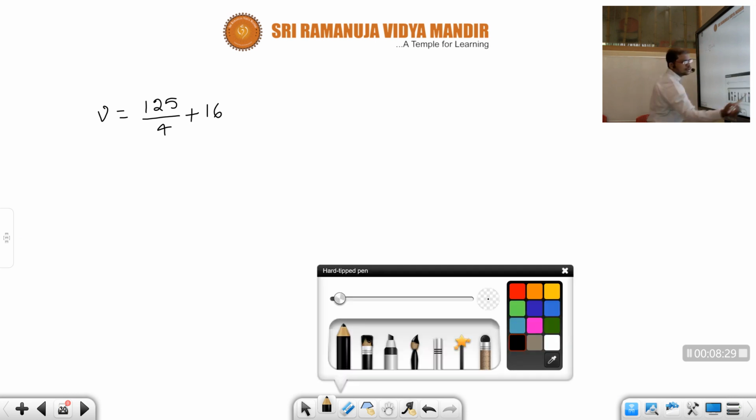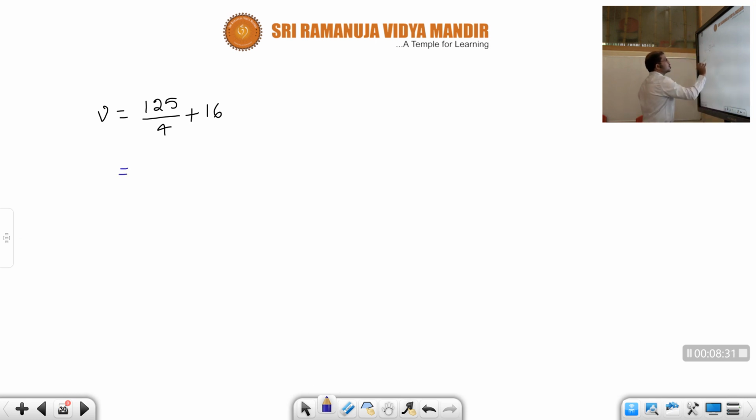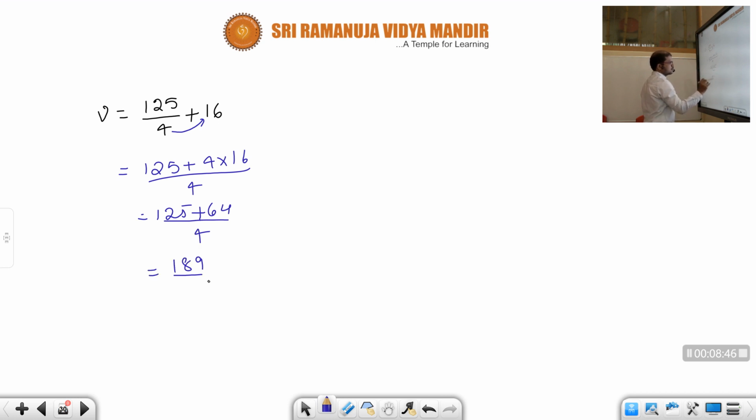This is the value we got. Now just take the LCM. The 9 goes to the numerator and multiplies with 16. So 125 plus 16 9s, 144, by 9. Next, 269 by 9. So let's do the simplification.